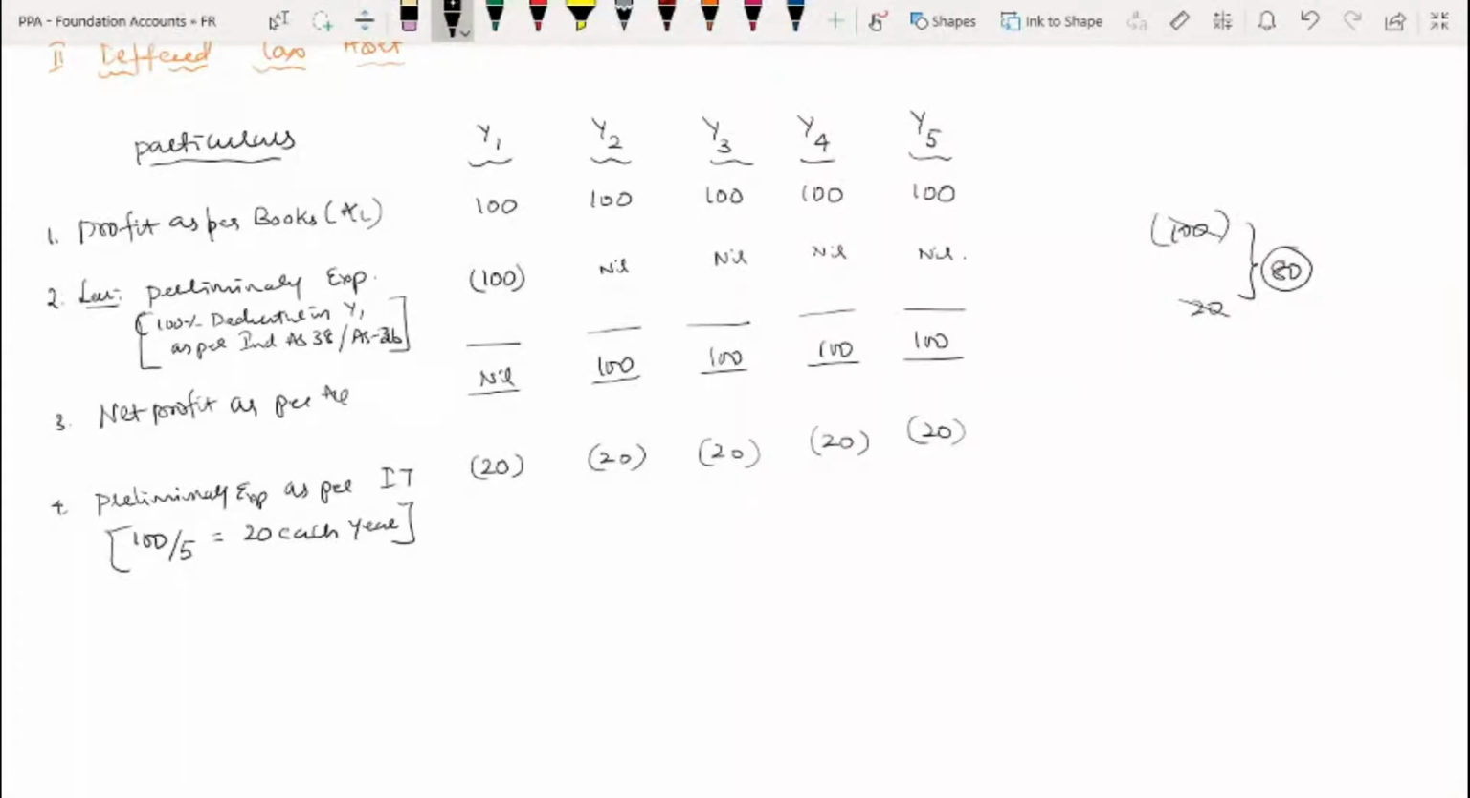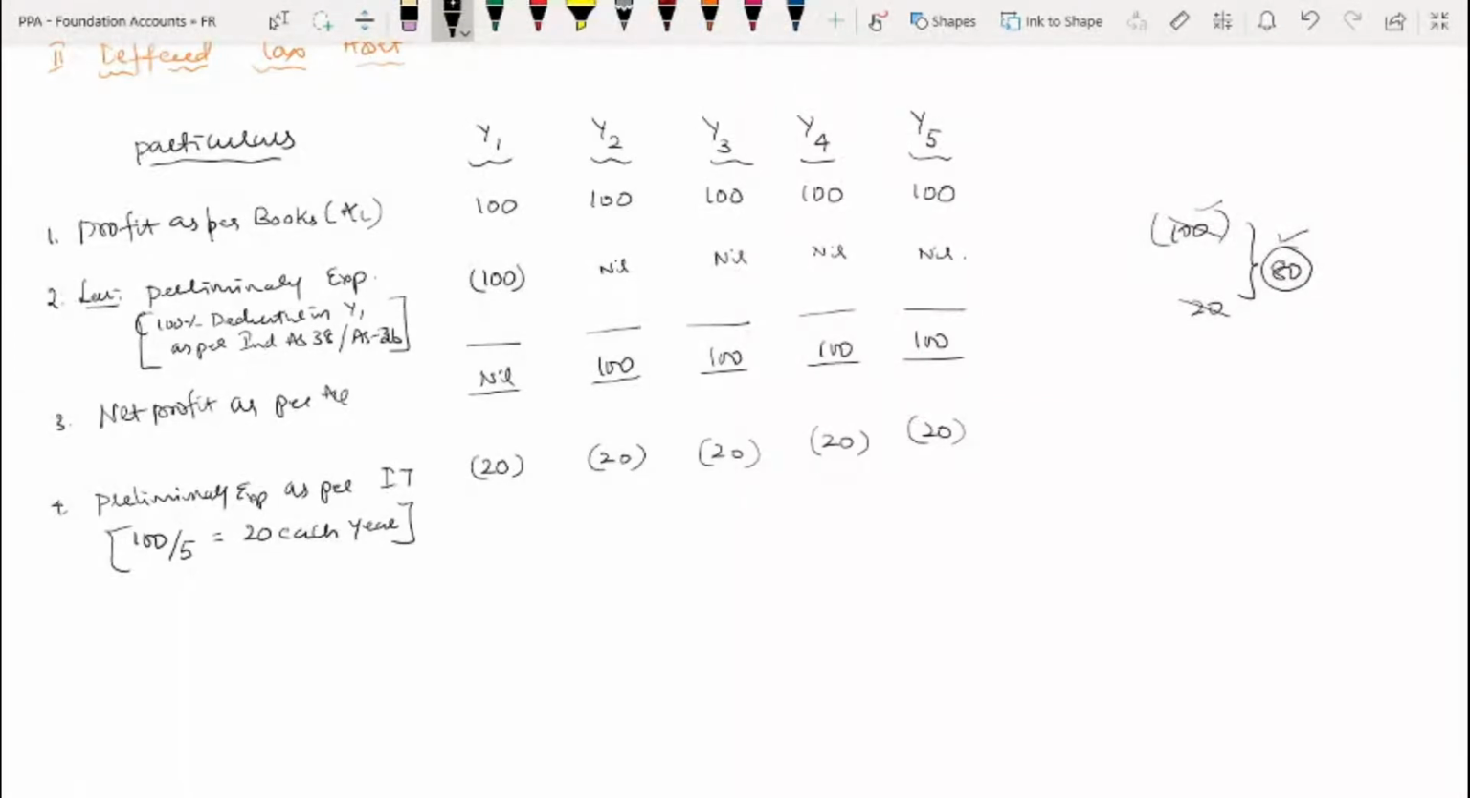So just imagine here 100 rupees is a preliminary expenditure charged, 100 rupees deducted in accounts. Out of that, in tax 20 rupees is deducted. That means out of 100, to the extent of 20 rupees, there is no difference between accounting and tax. The only difference is that extra 80 rupees which has been allowed in accounts and not allowed in income tax. That is the difference. Correct?